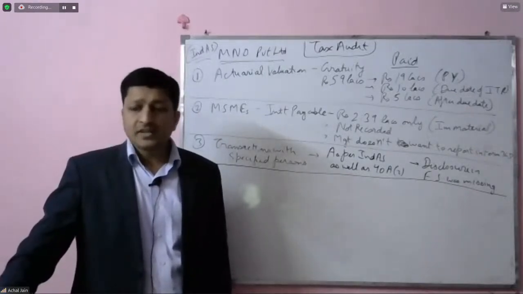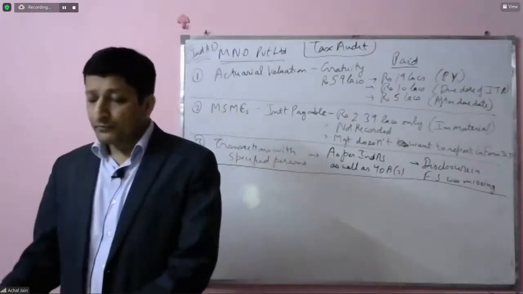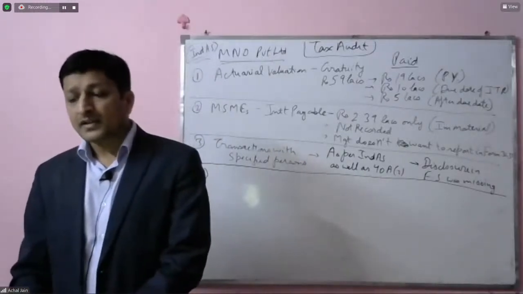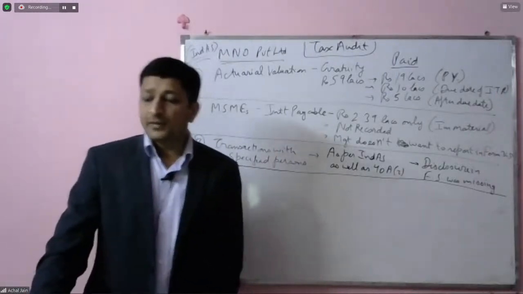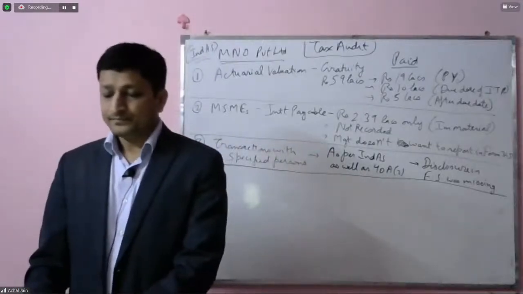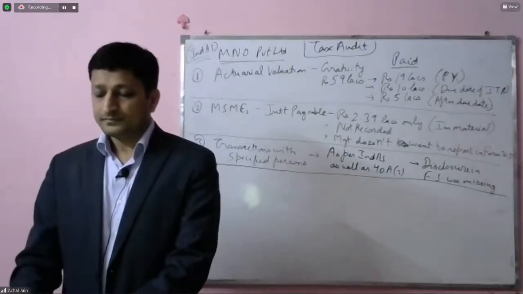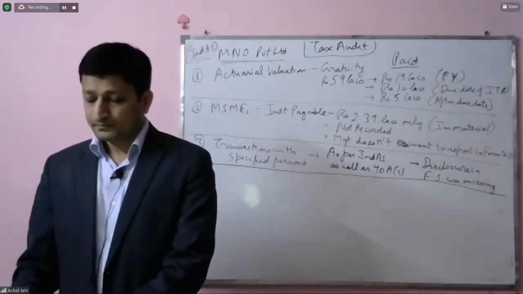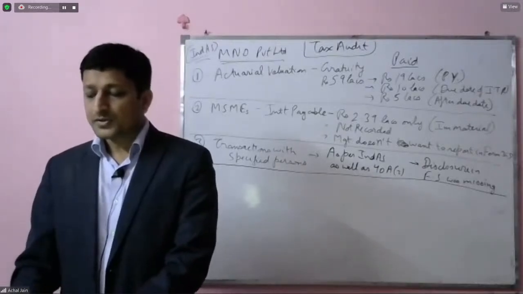So if the financial statements don't contain anything, and they are audited by the statutory auditor, then we should not really be going with this. So let's look at the options.